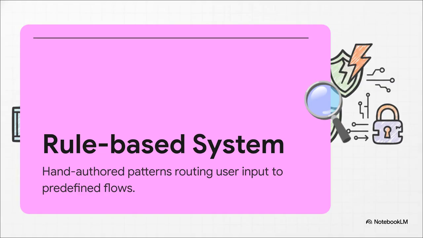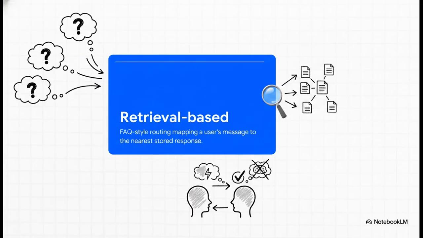First up, rule-based systems. These rely on hand-authored patterns that match user input to predefined flows. Now, don't get me wrong, rule-based systems work brilliantly inside narrow, safety-critical scopes. Think banking authentication, where hallucination is absolutely 100% not tolerated. But their fatal flaw? They fail immediately and honestly, spectacularly, the second a user steps even an inch outside of that strict design. So, because rigid rules failed so hard on general, open-ended queries, the industry shifted to retrieval-based systems.